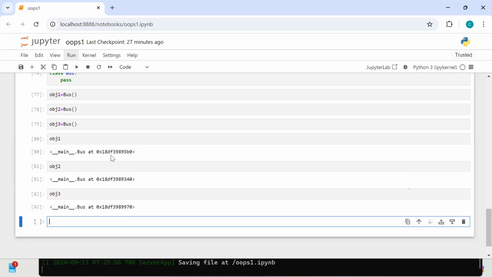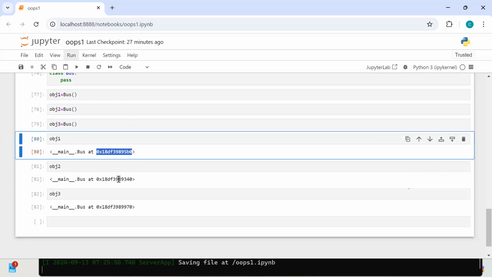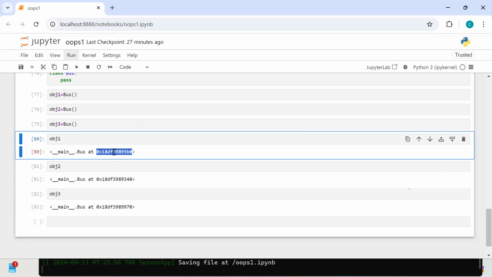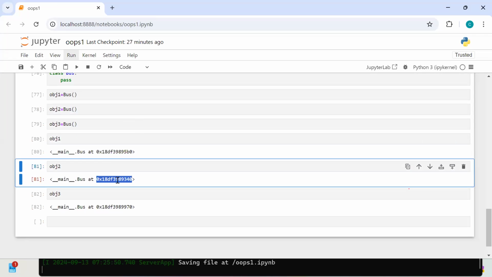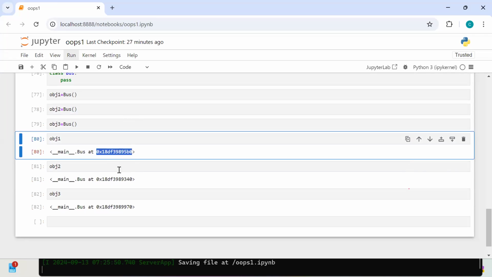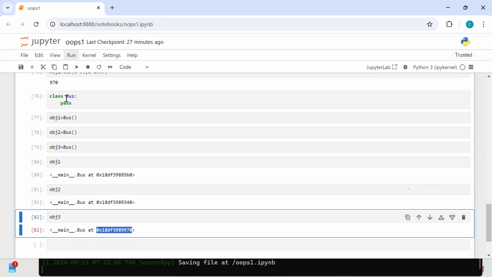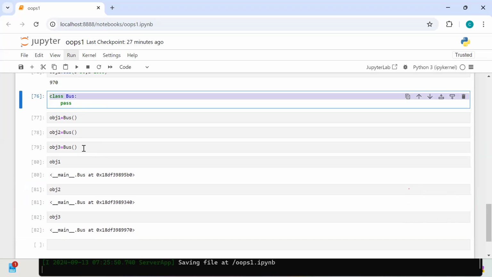Now, observe here. Are all pointing to the same bus or different locations? Different locations or not? So the point is, for a single class, you can create any number of objects.